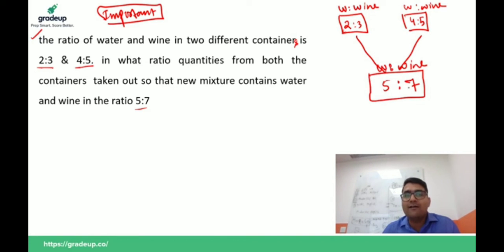So I have to find in what ratio these two quantities should be mixed so that the new ratio becomes 5:7.